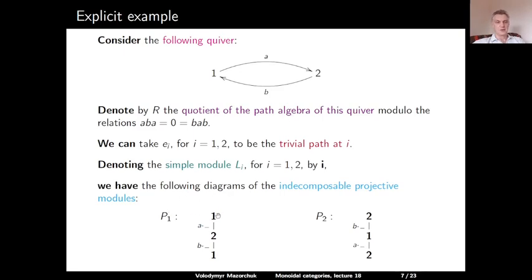So P1 has top 1, then using the action of a, we can go to the middle term 2, and using the action of b, we can go to the socle 1. And P2 has top 2. Applying b, we go to the middle term 1, and applying a, we go to the socle 2. So both P1 and P2 have simple socles, and then it's easy to check they are also injective. So it's a typical example of our setup.